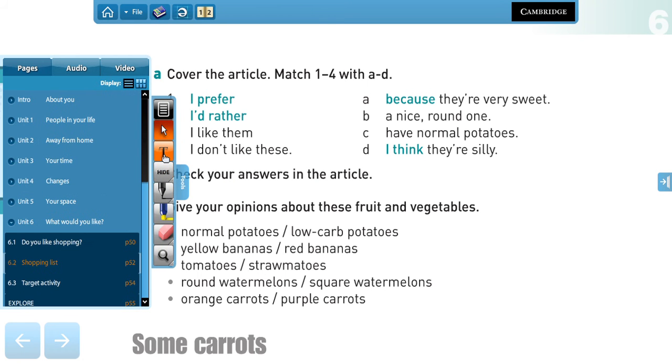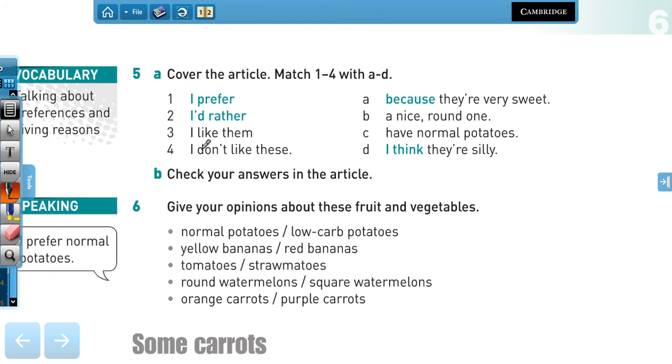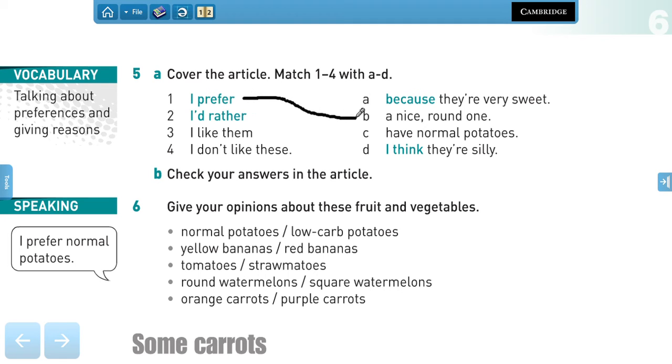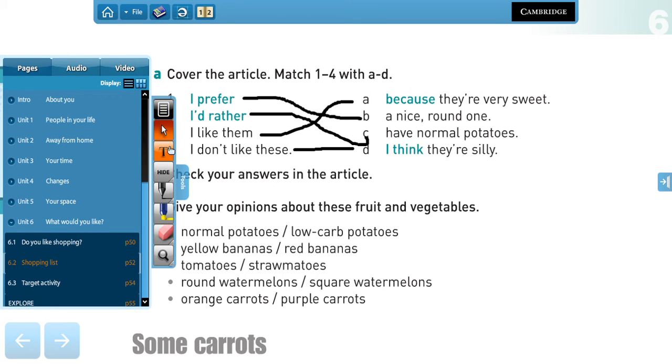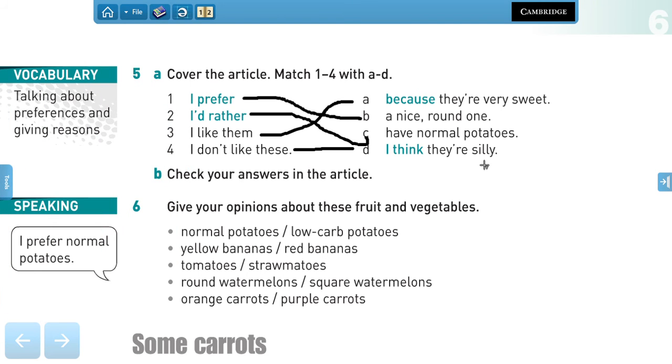Okay, so are you ready? Let's see. We have number 1, I prefer a nice round one. I'd rather have normal potatoes. I like them because they are very sweet, and I don't like this. I think they're silly. Now, pay attention to the difference between I prefer and I'd rather, right?